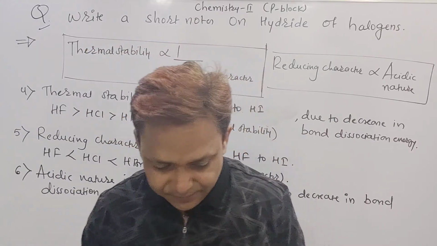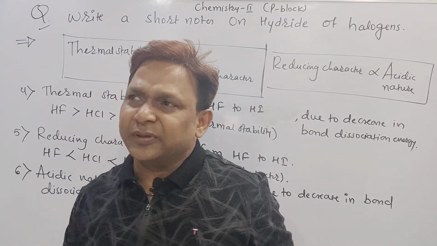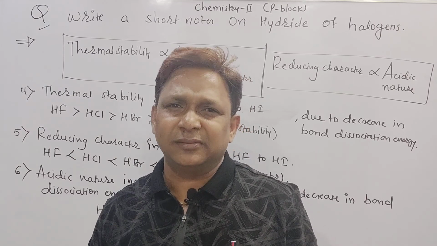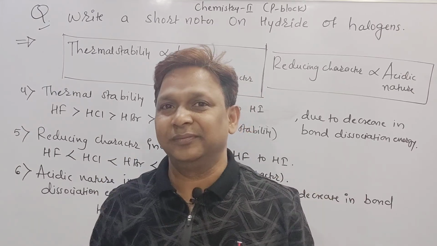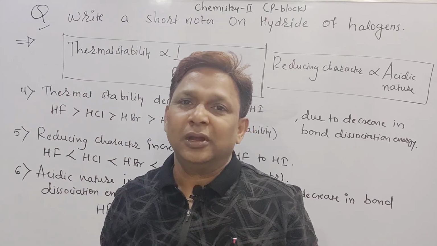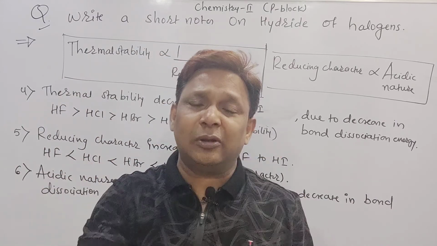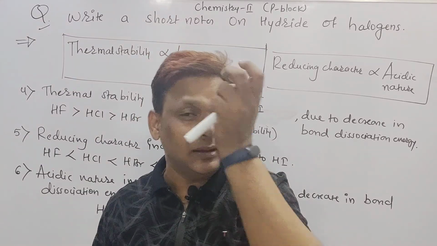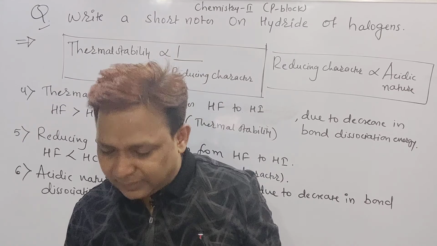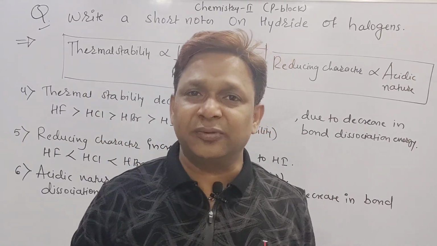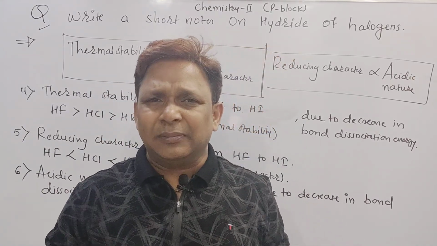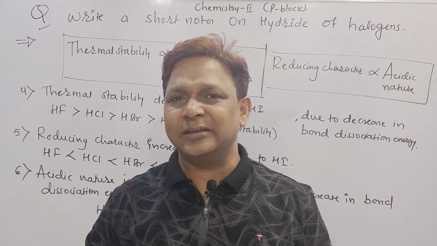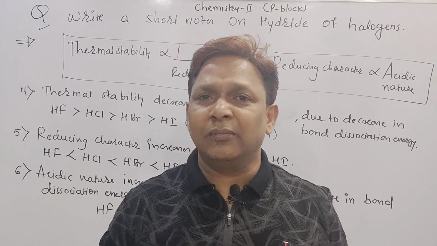Point number 2: the reactivity of halogen towards hydrogen, X2 plus H2, decreases from fluorine to iodine. That means fluorine is more reactive and iodine is less reactive. Point number 3: except HF, which is a liquid due to hydrogen bonding, the others are gases. Three points over.